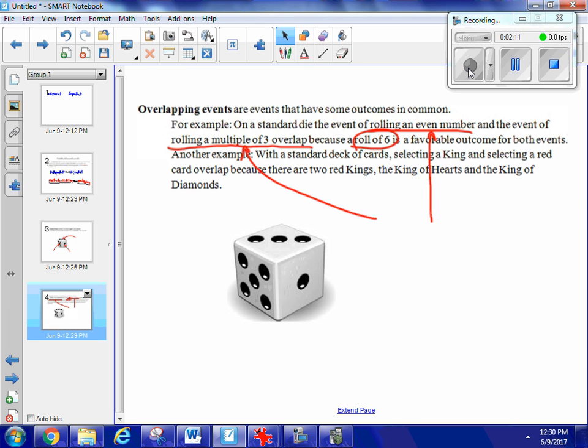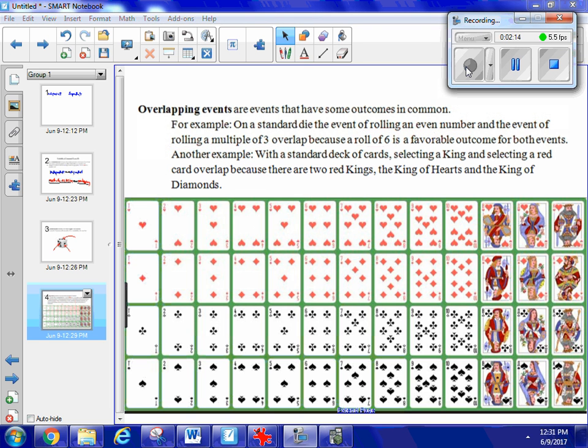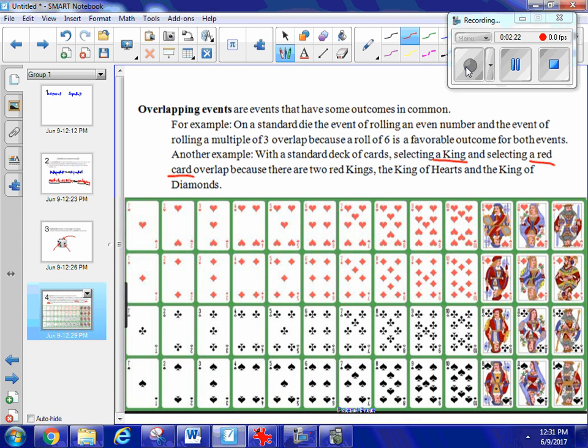If I had a standard deck of cards, I could select a king and a red card because they overlap. I could select this king right here and I could select that king right there. Those are overlapping events.